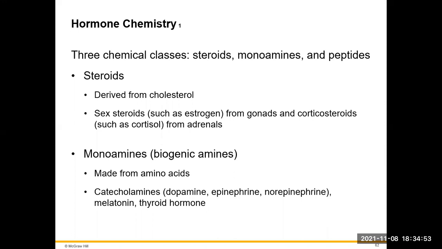Our monoamines are made from amino acids, and these are our catecholamines like dopamine, epinephrine, and norepinephrine. Some of our other monoamines are melatonin, as well as thyroid hormone.